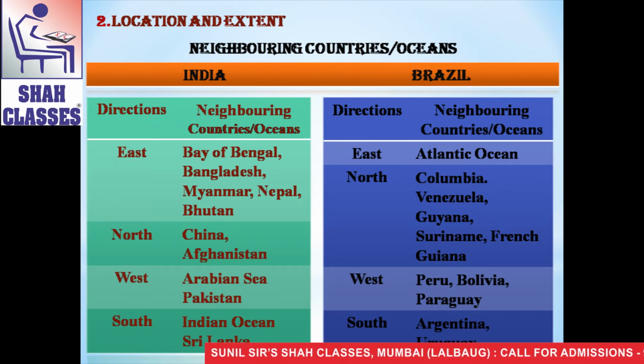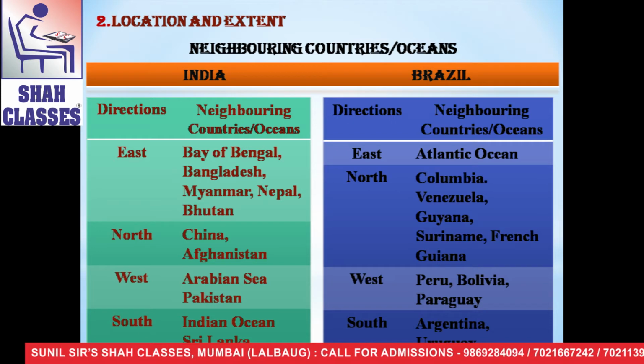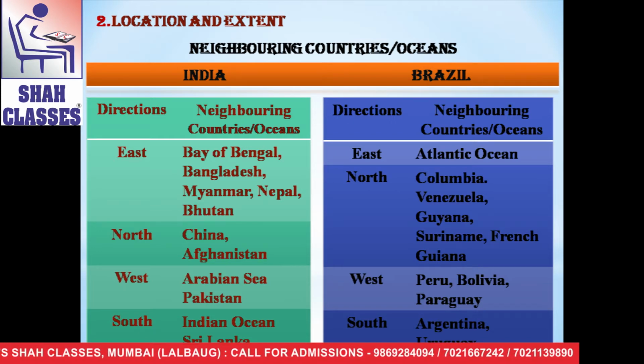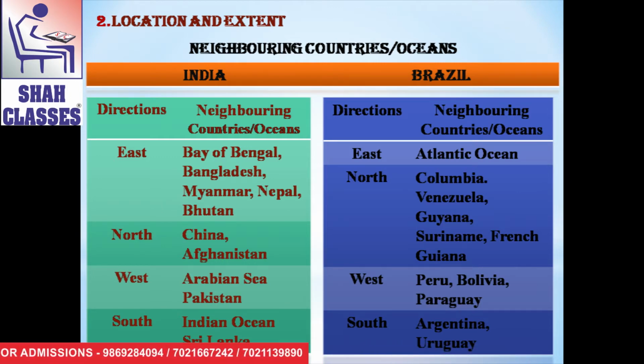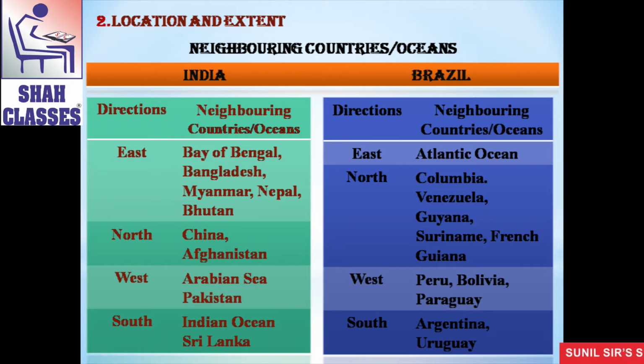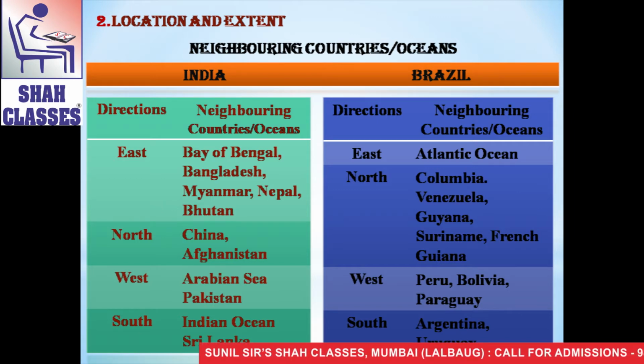When we see India, on the eastern side of India, there are the Bay of Bengal, Bangladesh, Myanmar, Nepal and Bhutan. At the north, China and Afghanistan. On the western side of India, there are the Arabian Sea and Pakistan. Whereas at the south of India, there are the Indian Ocean and Sri Lanka.